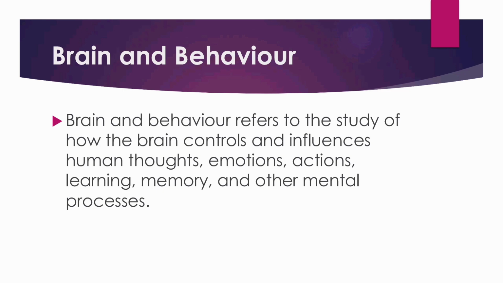Next, we will move to brain and behavior. Brain and behavior is the study of how the brain controls the way we think, feel, learn, remember, and act. Simple definition, brain and behavior refers to the relationship between the brain and a person's thoughts, emotions, actions, learning, and memory. For example, the brain helps us to think and make decisions, and it also controls our emotions such as happiness, sadness, and anger.